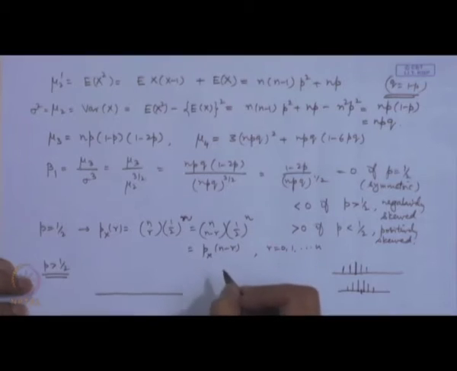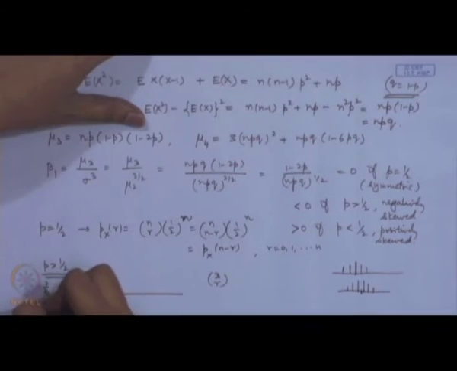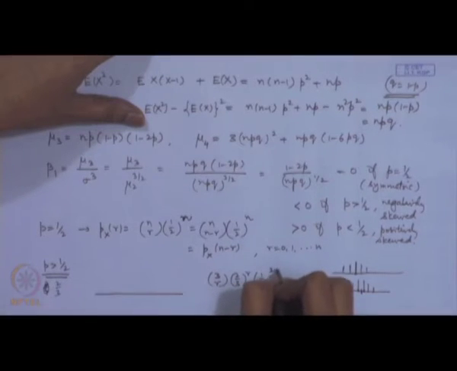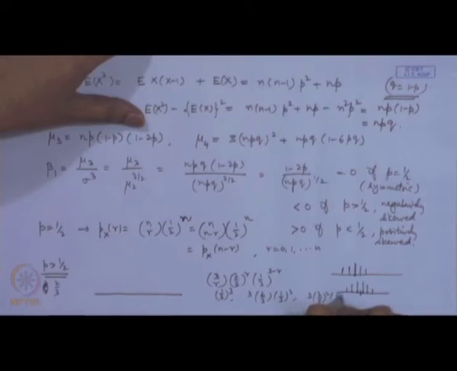So, let us write down some particular cases. Suppose I take n is equal to 3. So, 3Cr and say p is equal to, I take 3 by 4 or say 2 by 3. So, then this becomes 2 by 3 to the power r, 1 by 3 to the power 3 minus r. Now, corresponding to r is equal to 0, this value will become 1 by 3 cube. Then the next value will become 3 into 2 by 3 into 1 by 3 square, then 3 into 2 by 3 square into 1 by 3, and 2 by 3 cube. This is for r equal to 0, 1, 2 and 3.